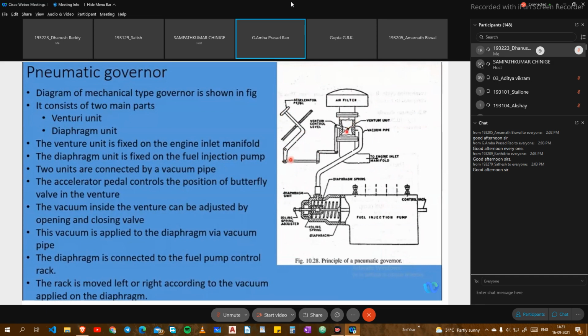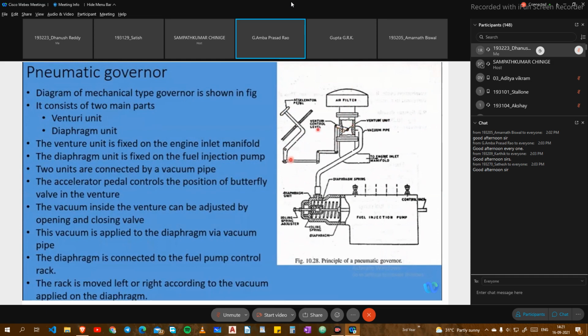So there is a pressure, because the incoming atmospheric pressure is being controlled. There is what is called a venturi, because it's a notch-like portion, and that is being opened and closed by the venturi control lever.